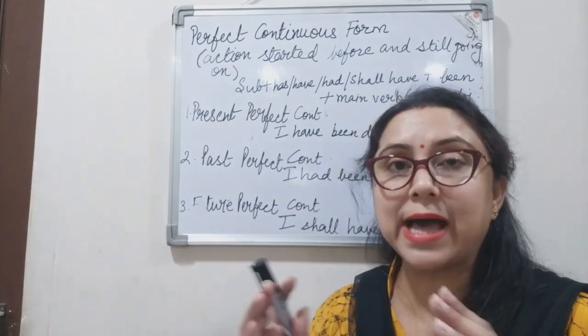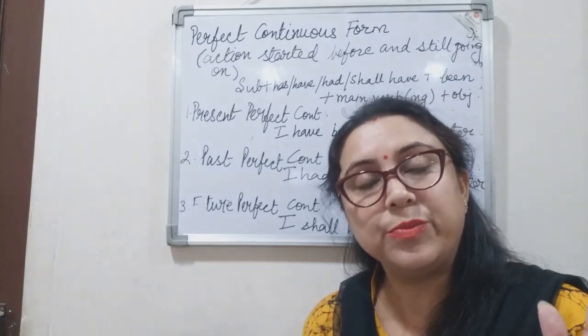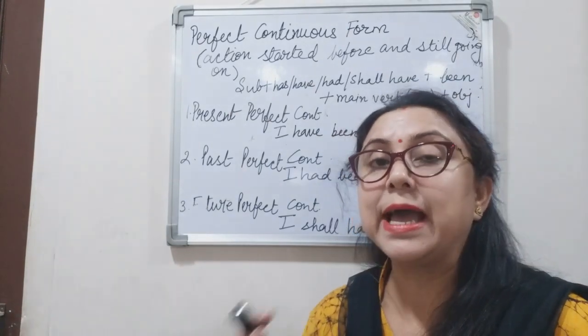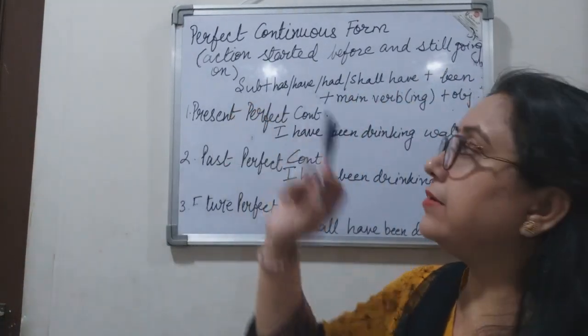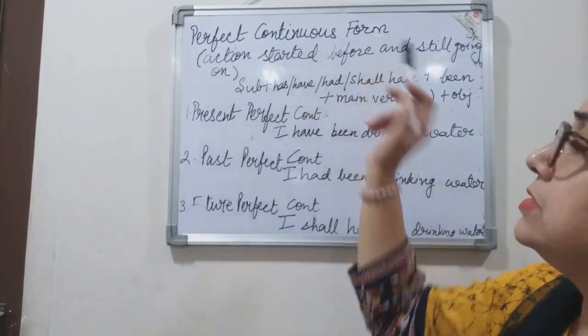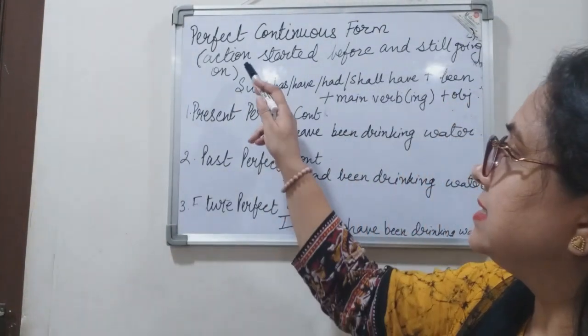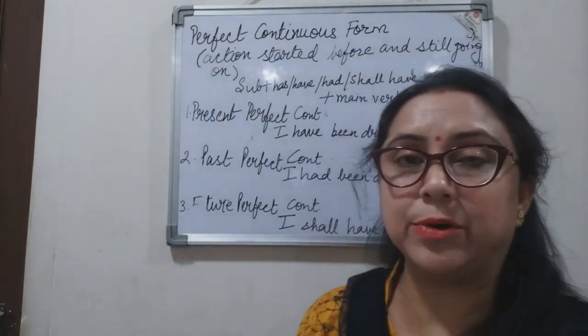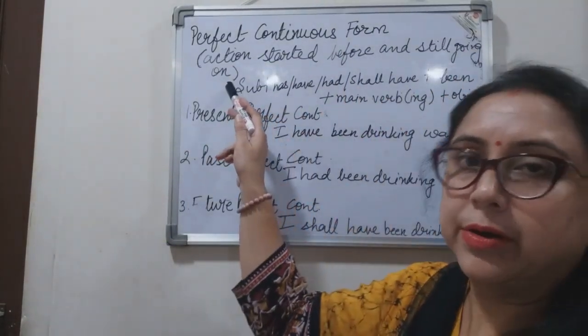Pay attention, the action which we are talking about has started before the time of speaking and is still going on, right? I repeat, perfect continuous tense states any action which has started before the time of speaking and is still going on.